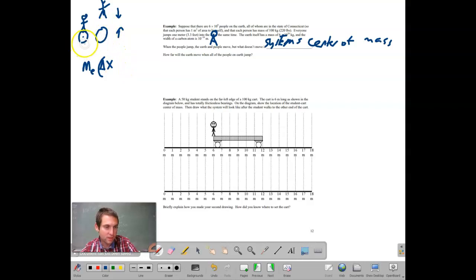The initial position we can say is 0, and we're looking for that final position, which equals the mass of the second object, the people, times their change in position, which in this case is 1 meter. So the mass of the people: each person weighs 100 kilograms, and there are this many people on Earth.